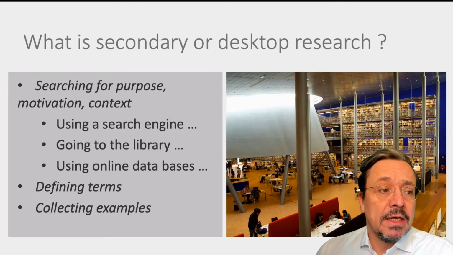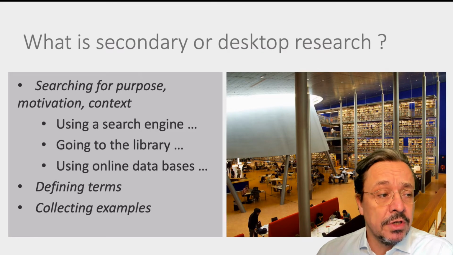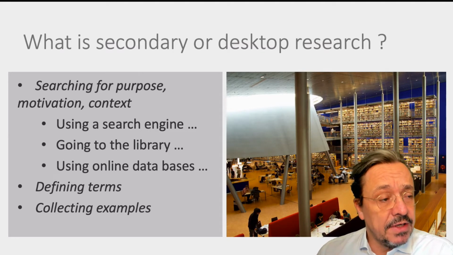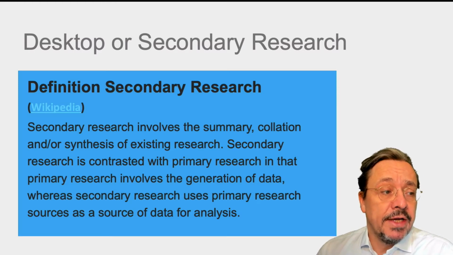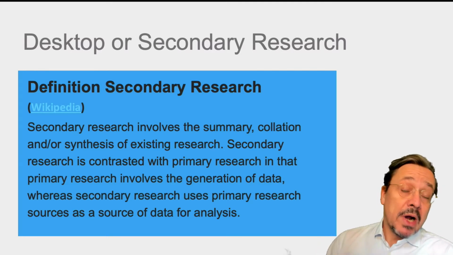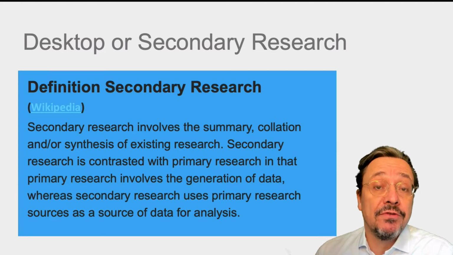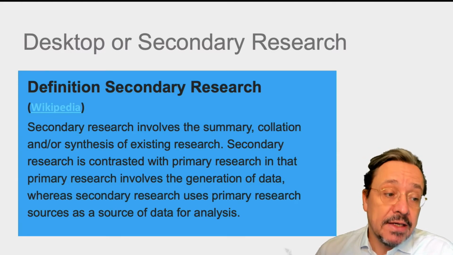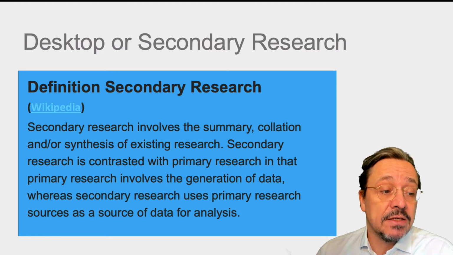So, a classical definition of secondary research, you can see here from Wikipedia. So secondary research involves the summary, collation, and/or synthesis of existing research. Secondary research is contrasted with primary research, in that primary research involves the generation of data, whereas secondary research uses primary research sources as a source of data for analysis.